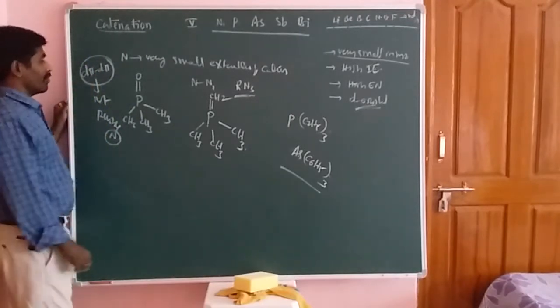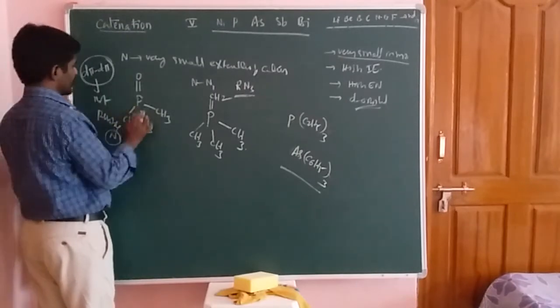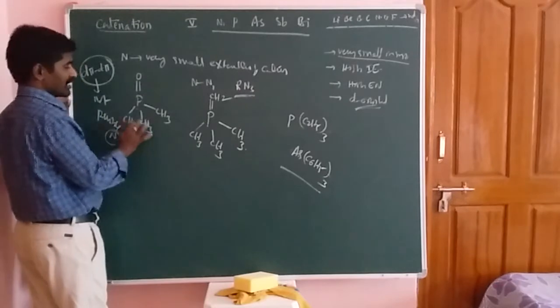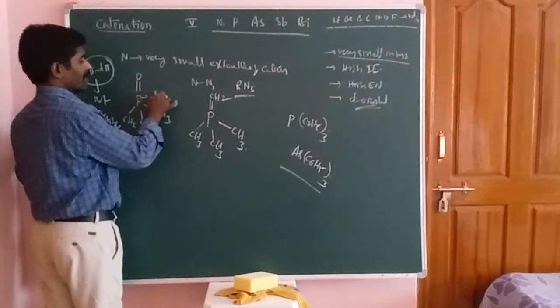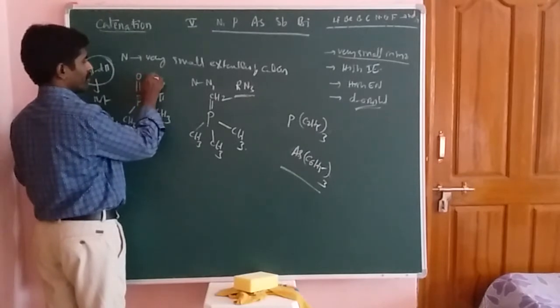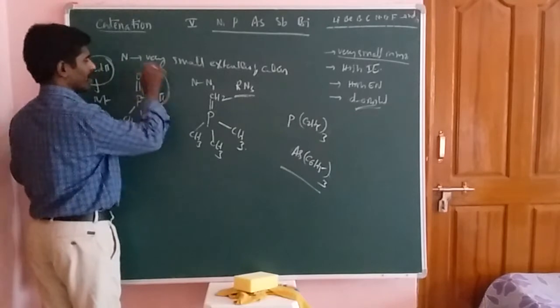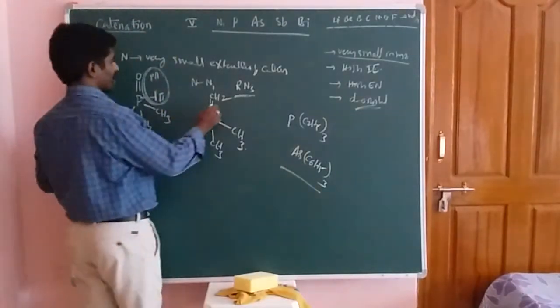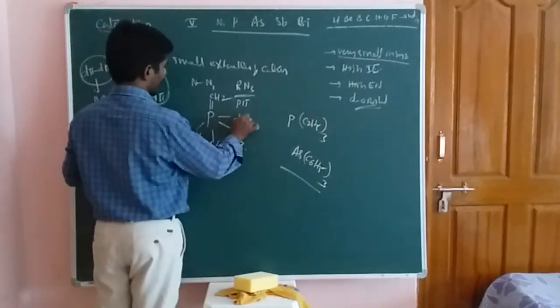But in these compounds, phosphorus double bond oxygen, with bonds to CH3 groups, there is availability of d orbital, whereas here there is availability of p orbital. So it undergoes p pi d pi bond formation, students. Here it is p pi bonding, and here it should be d pi bonding.